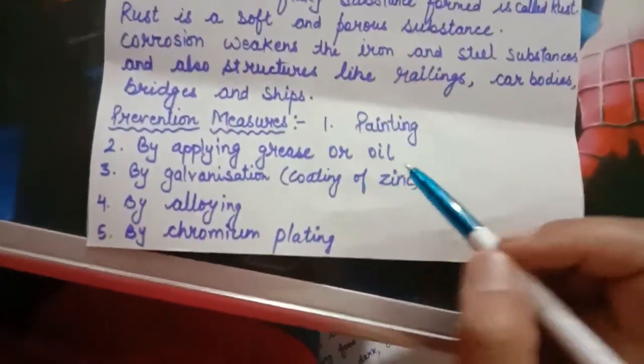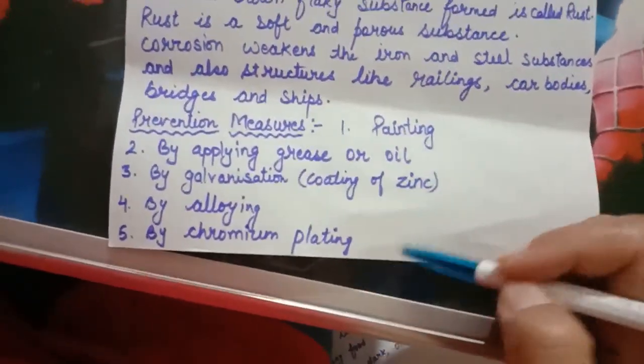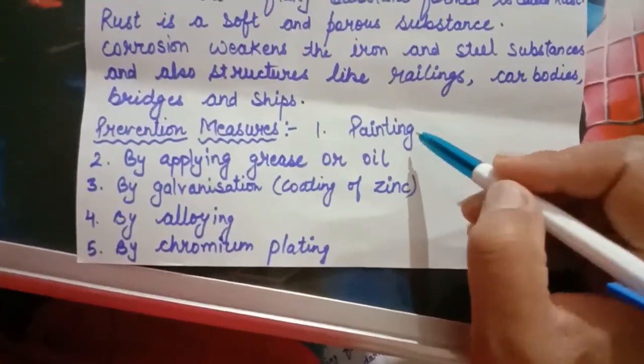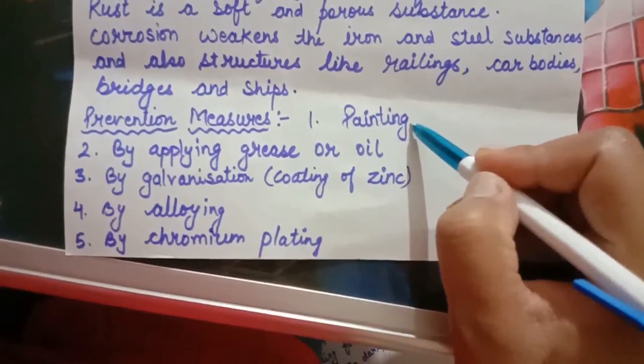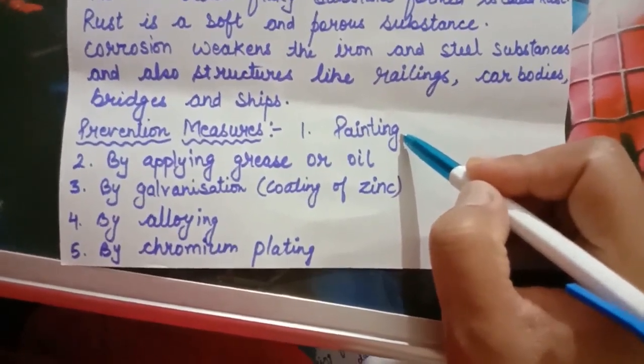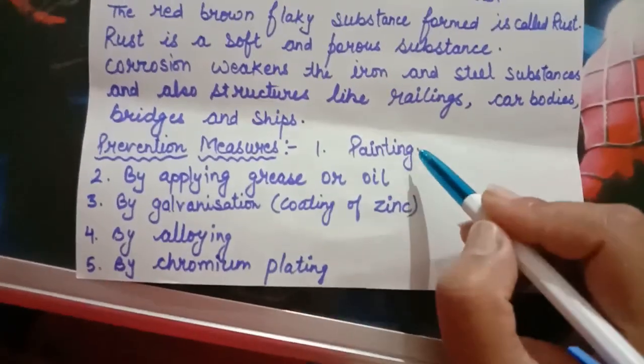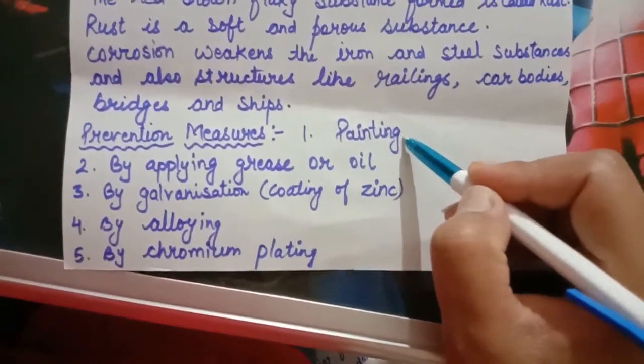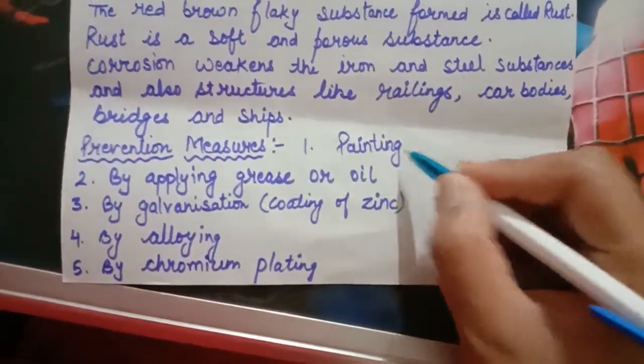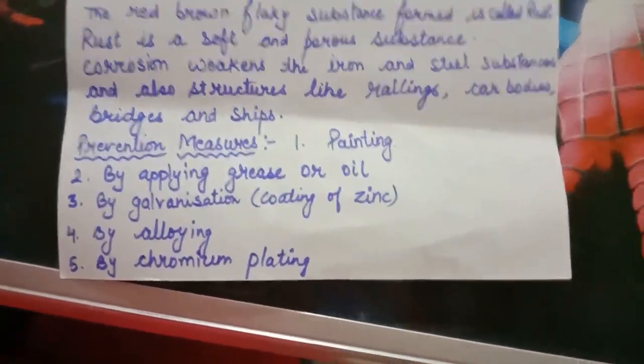We have some prevention measures for this corrosion. First is painting. We can paint the surface of iron and other metals to avoid corrosion. Painting prevents contact between the metal surface and air and water. So with painting we can prevent corrosion of a metal.